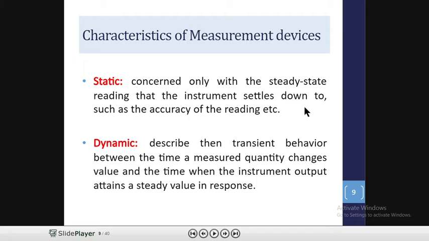And what is dynamic? The dynamic characteristic describes the transient behavior between the time a measured quantity changes value and the time when the instrument's output attains a steady value in response. I will teach you the dynamic characteristics in brief.